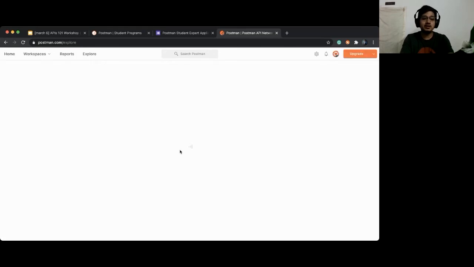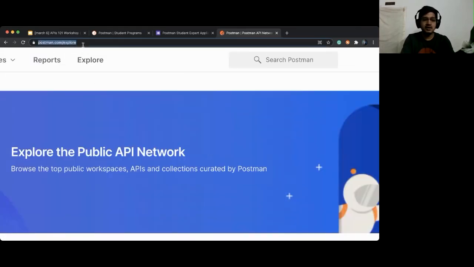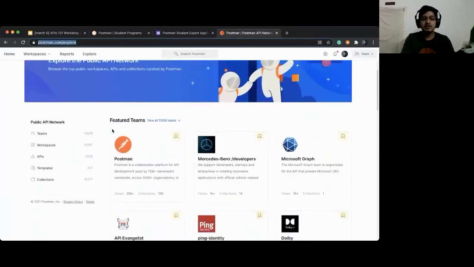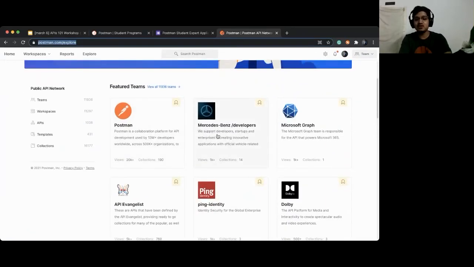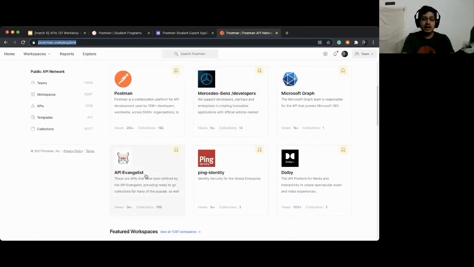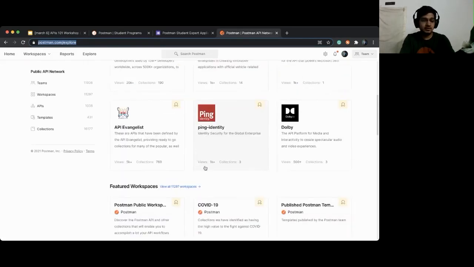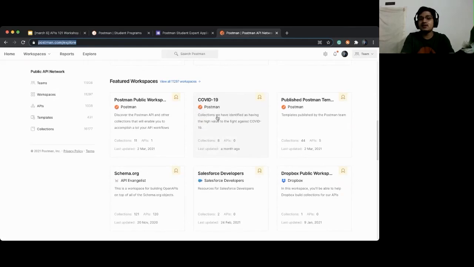For example, you can go to postman.com/explore, and here you can see there are multiple public workspaces, like for example a public workspace for Mercedes Benz, API Evangelist, Ping Identity, Dolby, Microsoft Graph. So you can pick up anything. Like there is one for COVID-19. You can pick up anything, and you can make a public workspace for that.